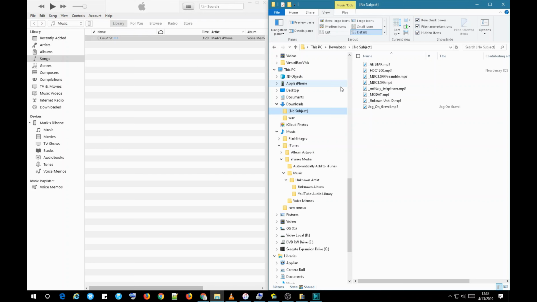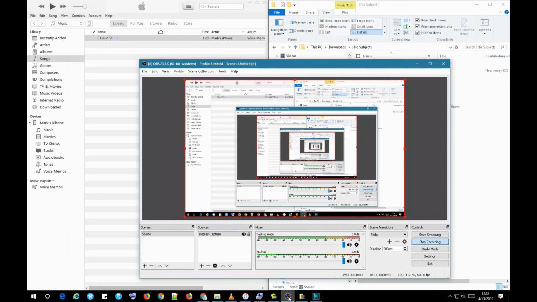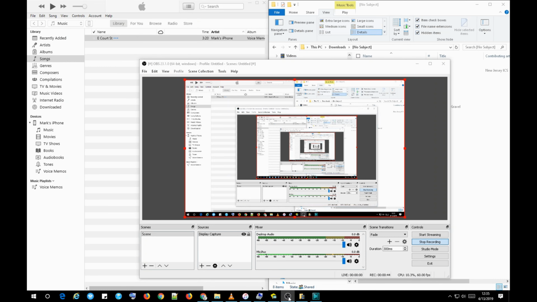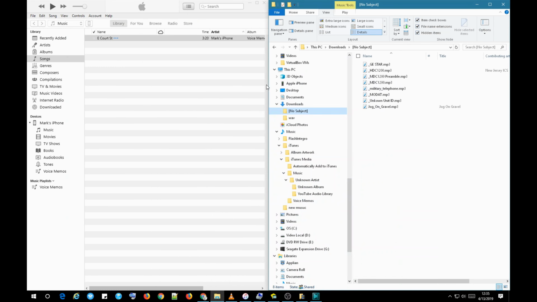I usually use PSR, but apparently Windows just felt like we didn't deserve to have it, so I don't get the Problem Steps Recorder anymore, and I'm used to using that. But we're gonna try it with, what am I using here? I'm using OBS. Whatever OBS is, OBS screen recorder.